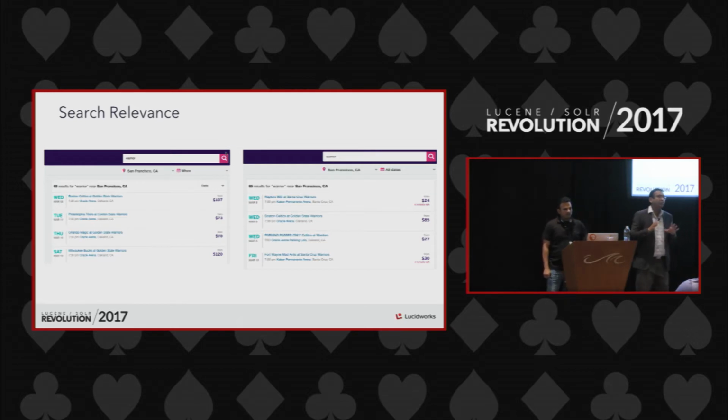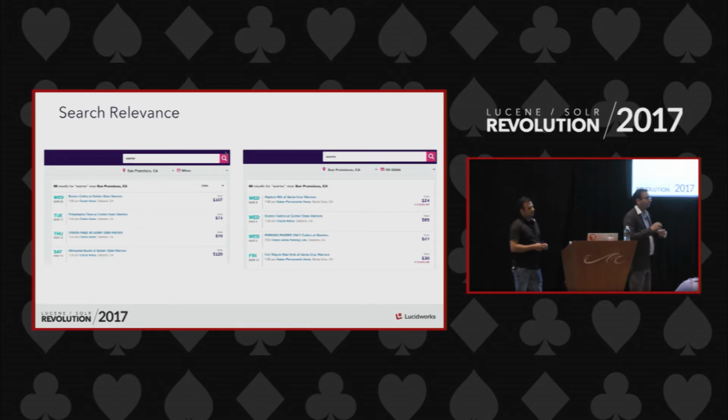When the user types in warriors, on the right-hand side, you actually see the results from Santa Cruz Warriors, Golden State Warriors, and parking passes. It's just a simple text-based search. You type in warriors, whatever we have, we show the results sorted by the date. But on the left-hand side, something else happens.